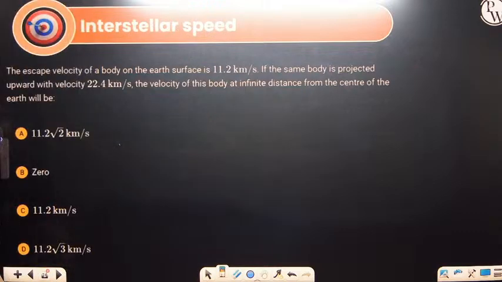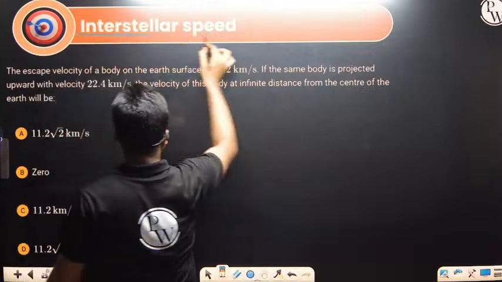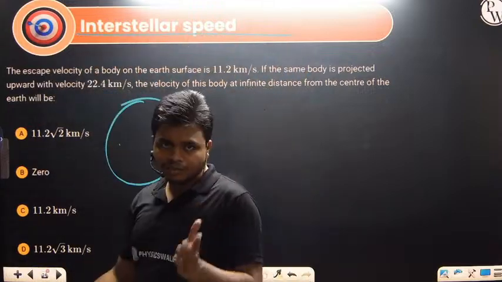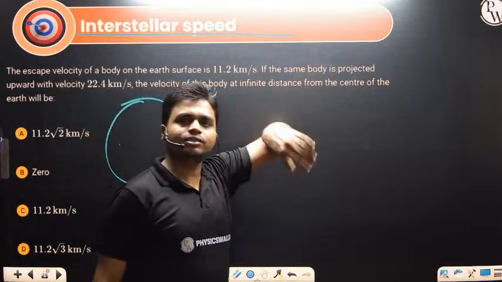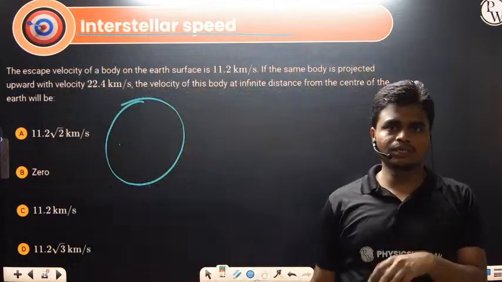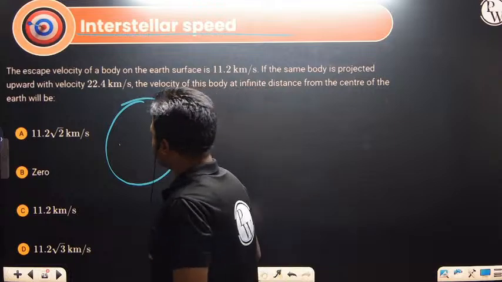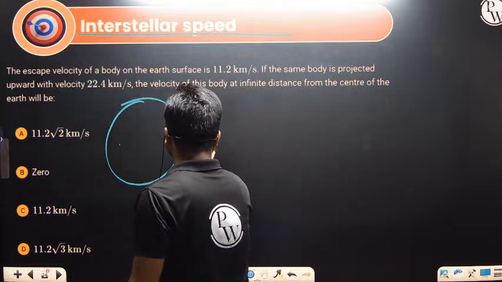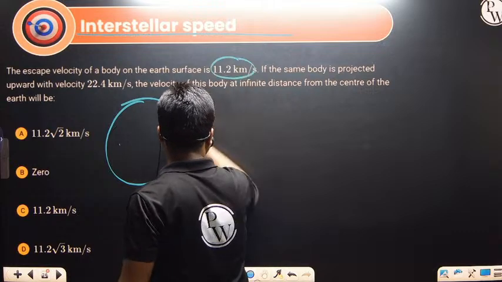Next we have, read this question over here. The topic is interstellar speed. What is interstellar speed? Far away from the surface of the earth, at infinity, the speed of any object is what we define as interstellar speed. So here the escape velocity of a body on the surface is 11.2 km per second. So we are throwing with how much? 11.2 km per second. That is the escape velocity.